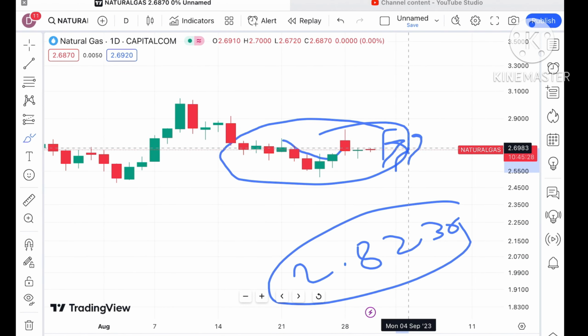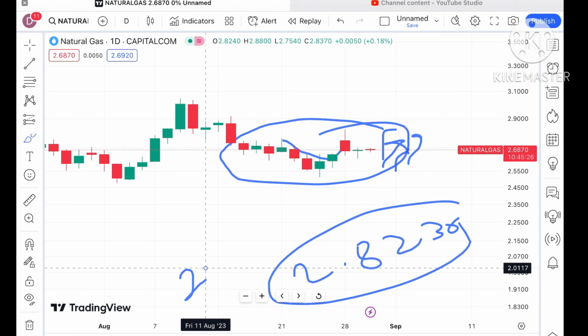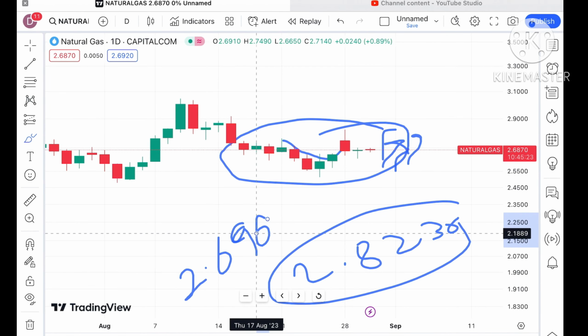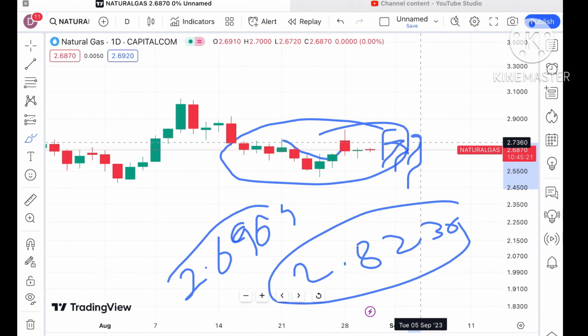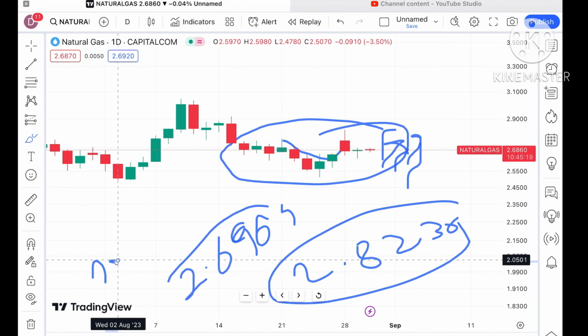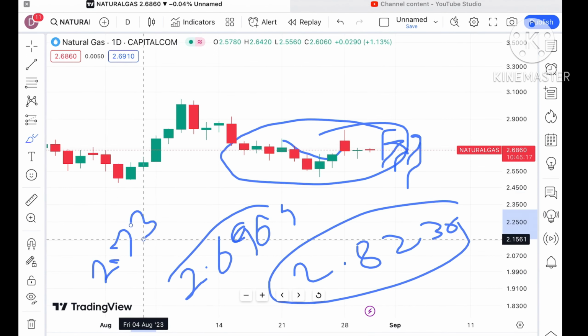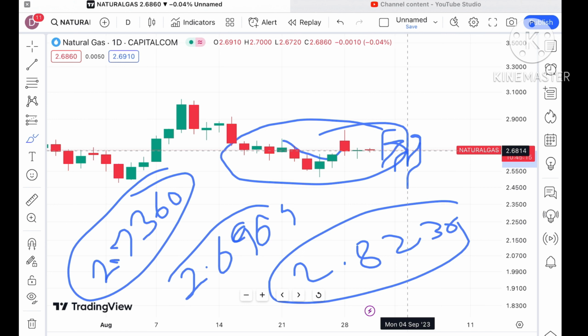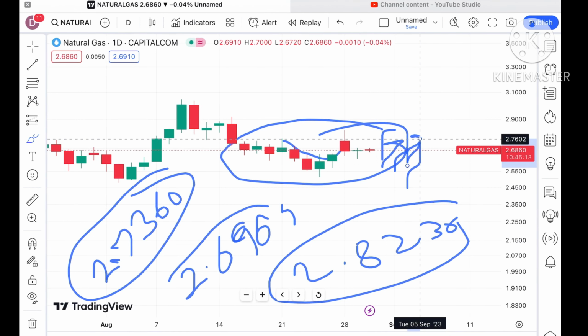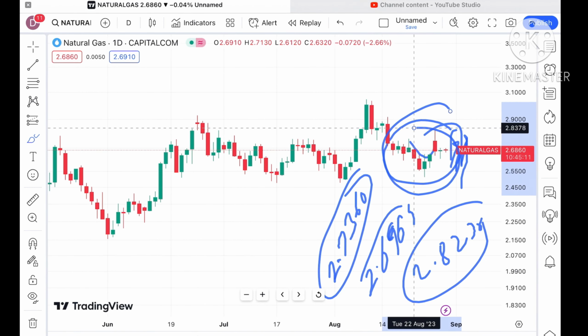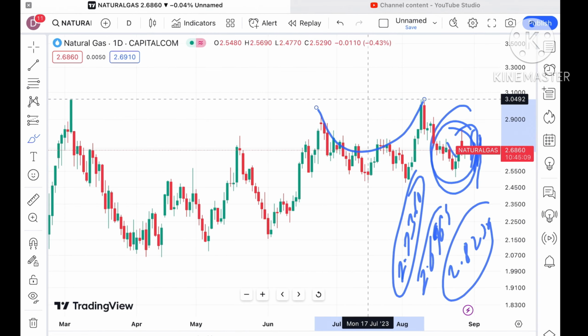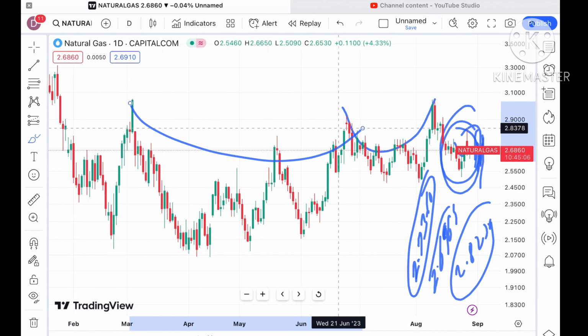Chances are very high, if this level sustains, it will cross a level of around $2.69, and from there it will cross that particular zone, with a chance of going towards 2.7360. As soon as it sustains this level, we can see a further upside. This is about this particular ring. If we go beyond, a U pattern is forming here, and this U pattern is forming here also.